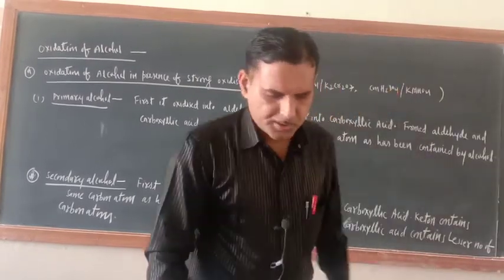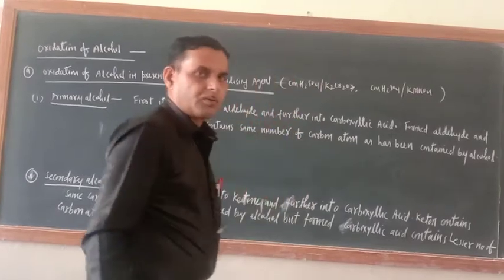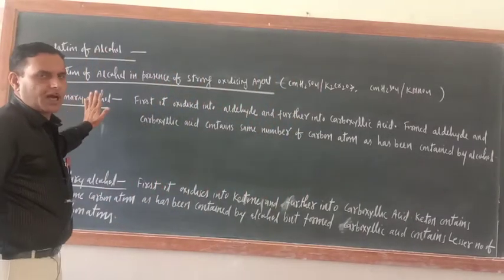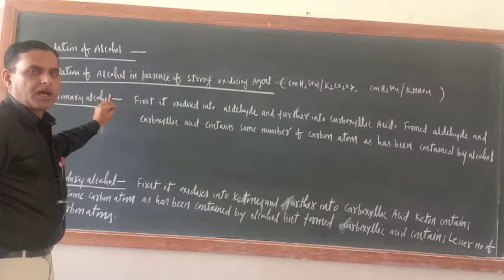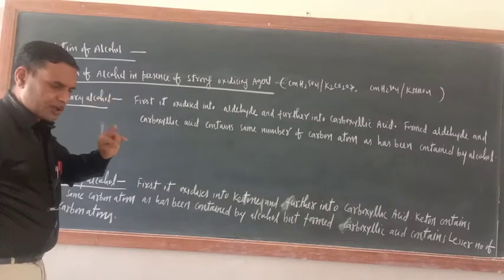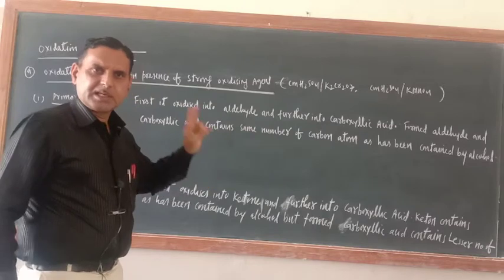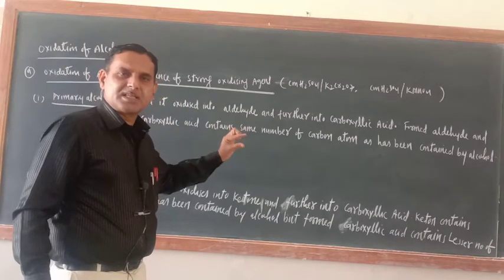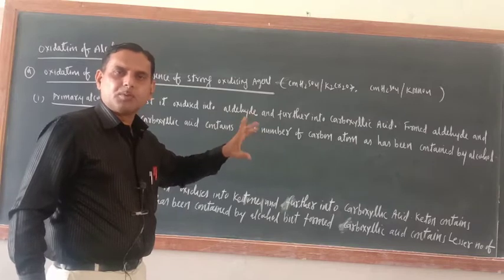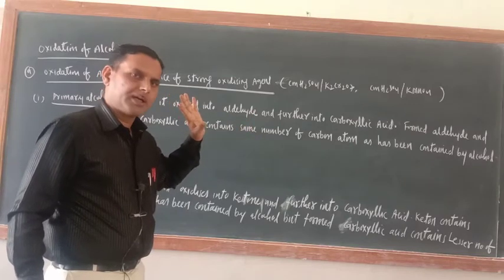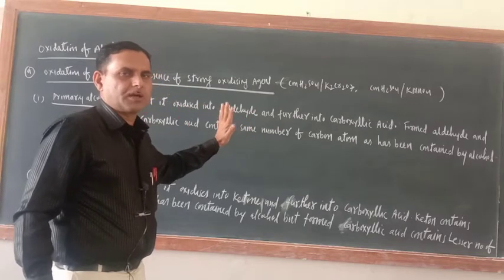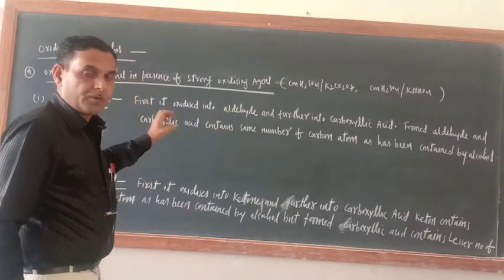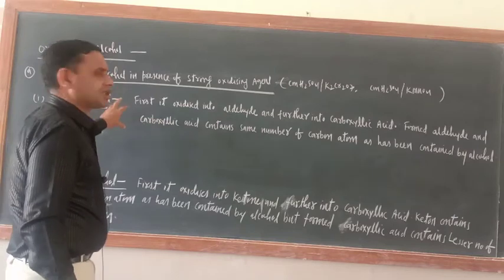So yesterday I was teaching you the oxidation of alcohol. I have completed the theoretical aspects only. Alcohol can be oxidized. Oxidation is the reaction where the alkyl group, meaning the CH bond, and the OH bond both get broken. We have discussed so many things about this. Today I am going to teach you the reactions.